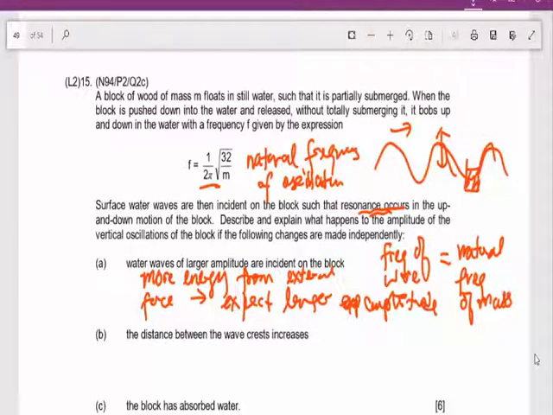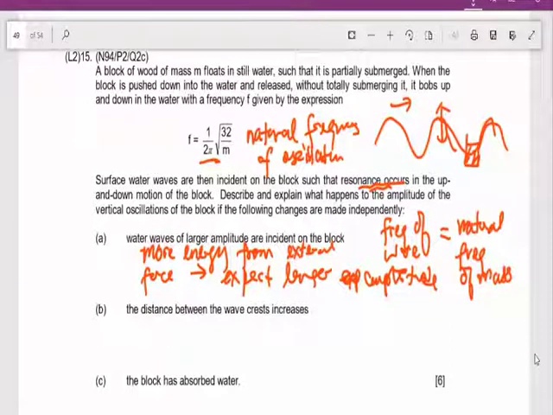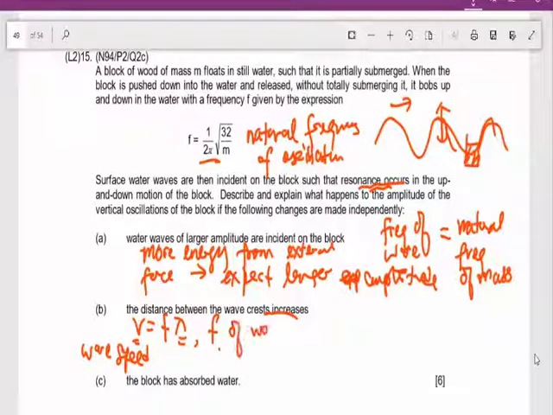Right. Then next part, the distance between the wave crests increases. If you remember wave theory from your O levels, v equals f lambda. This is the wave speed. The wave speed is the same in the same water. So if lambda increases, it means the frequency of the wave becomes smaller.